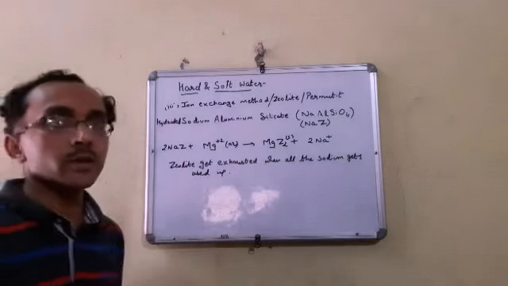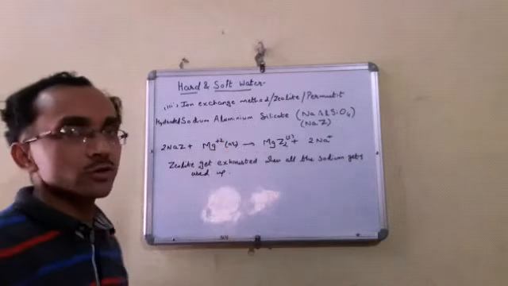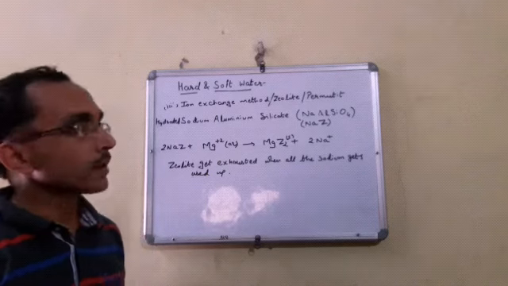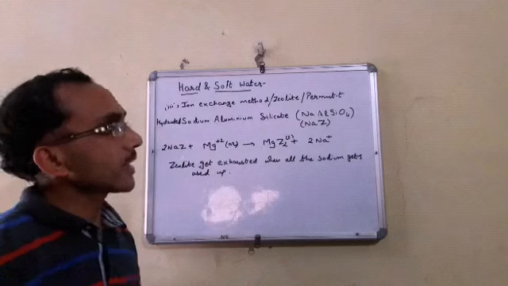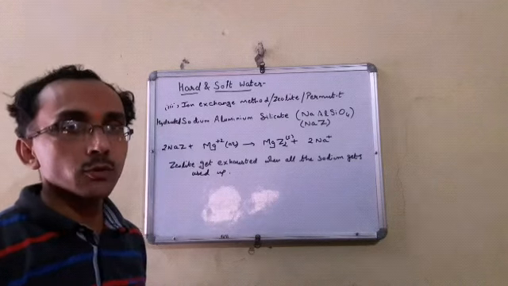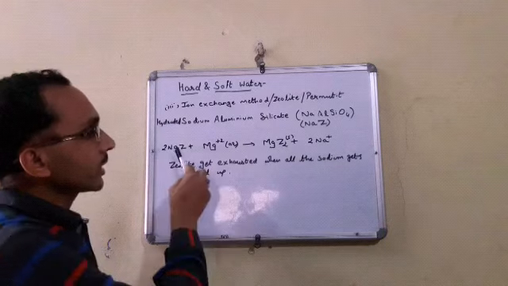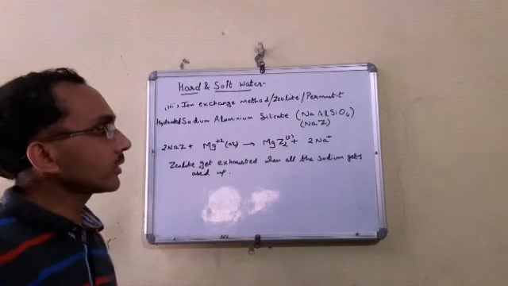Now see the third method to remove permanent hardness. The method is the ion exchange method. It is also called the zeolite method, or the permutit method. The formula of zeolite is hydrated sodium aluminium silicate, NaAlSiO4. For simplicity we can write it as NaZ. When it is treated with the hardness, that is calcium or magnesium salts, what will happen?